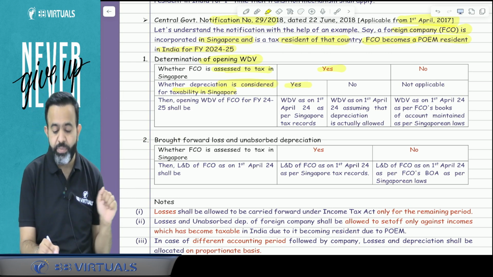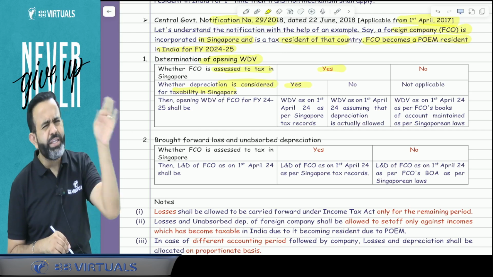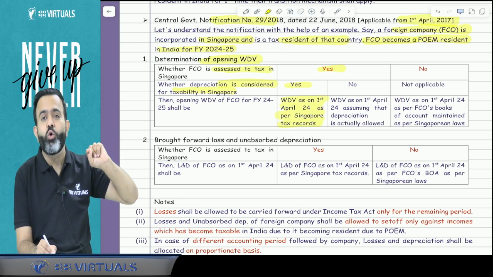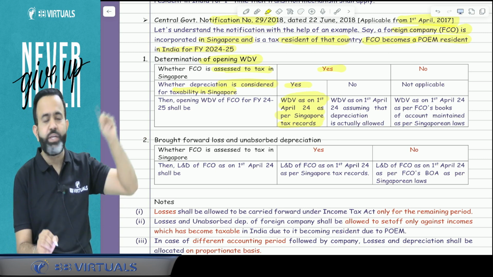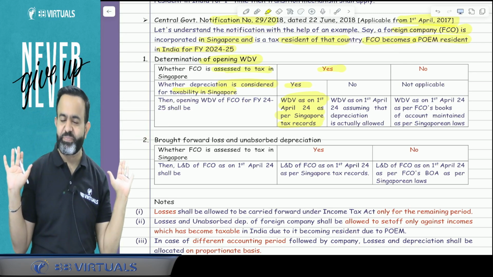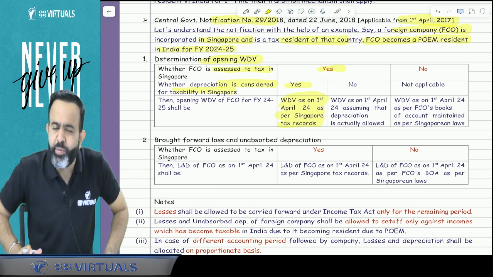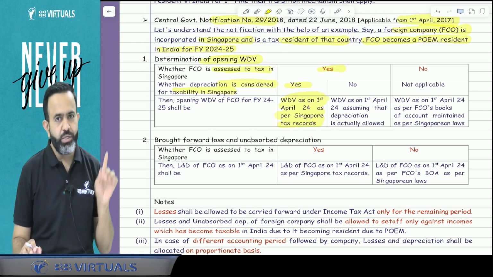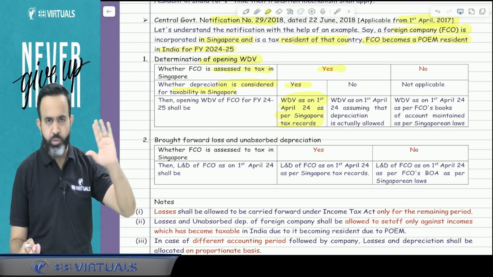As per Singapore law also depreciation is considered. So whatever the opening WDV as per the Singapore tax law, consider that opening WDV as it is in India. So the first point is about the opening WDV, meaning opening WDV of all the assets as on 1/4/2024, that is 1st April of the previous year.